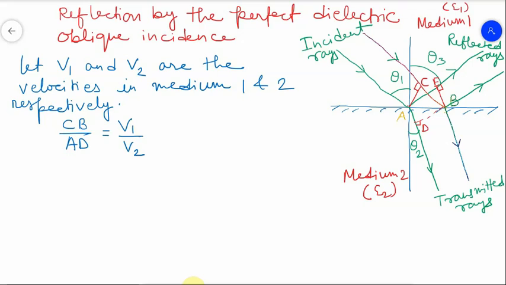Okay, so CB is what? CB is your AB sine theta 1, and AD is your AB sine theta 2.